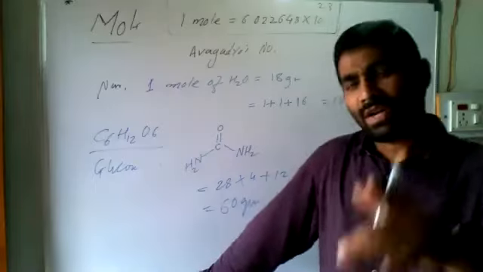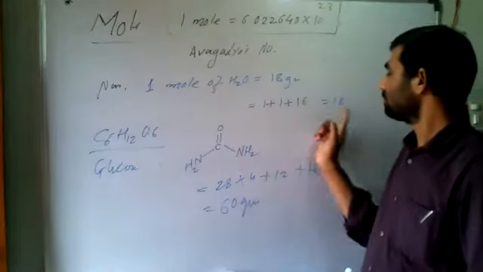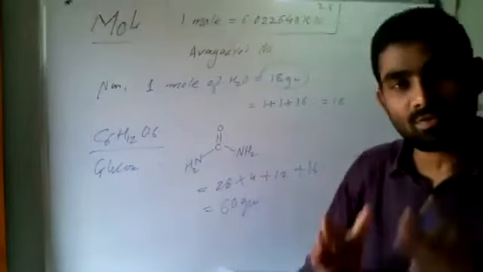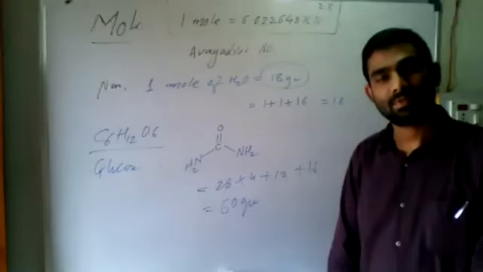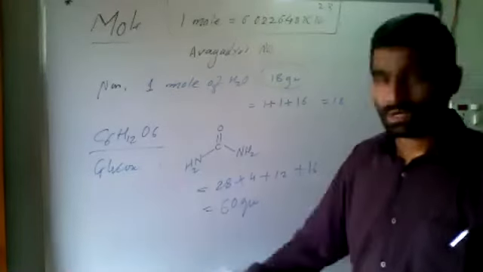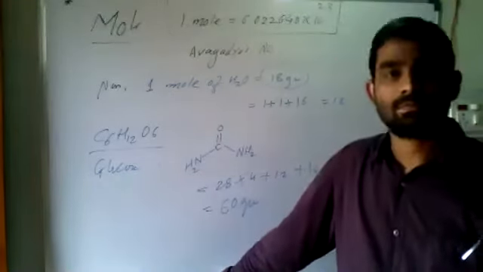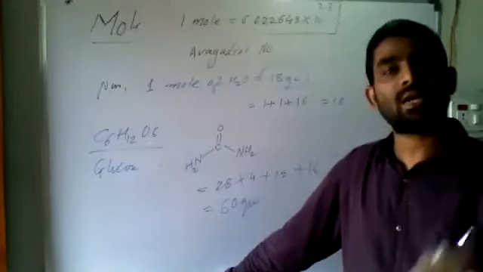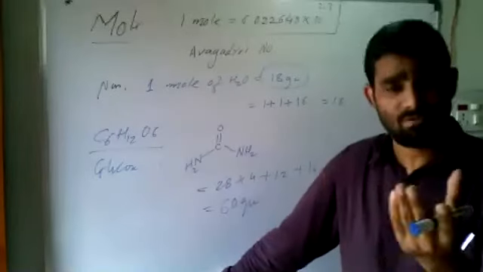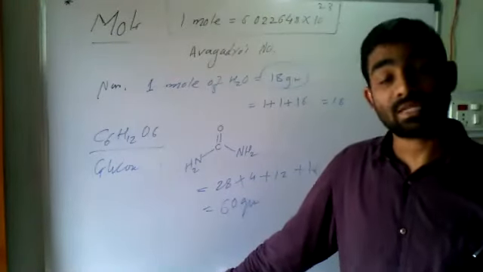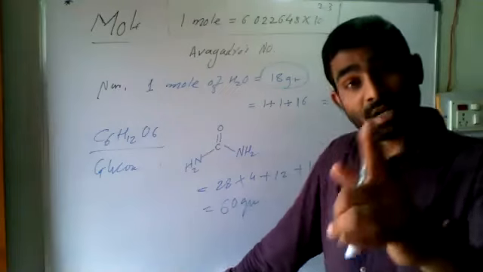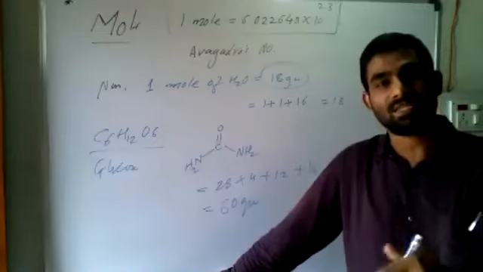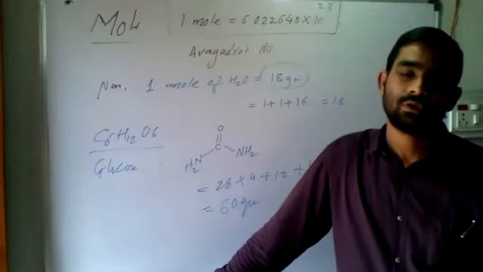What is 1 mole of water? 18 gram. 18 gram water is nothing but 1 mole of water. Suppose I am asking you, convert 12 into dozen. You will say 1 dozen. I am asking, convert 12 banana into dozen. You will say 1 dozen. But you know vice versa. If I am asking you, convert 6 bananas into dozen, you will say half dozen.